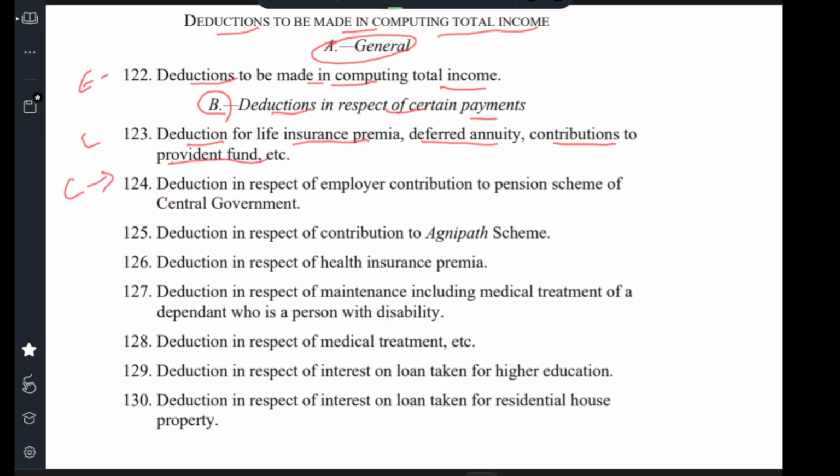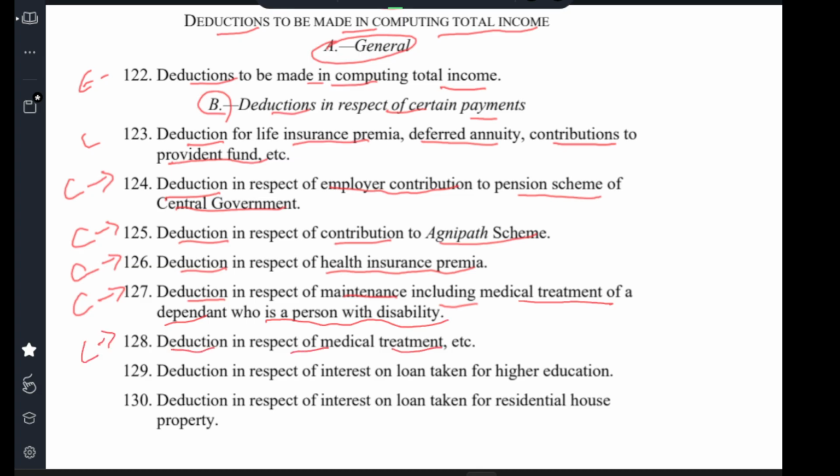Clause 124 Deduction in respect of employer contribution to pension scheme of central government. Clause 125 Deduction in respect of contribution to Agnipath scheme. Clause 126 Deduction in respect of health insurance premium. Clause 127 Deduction in respect of maintenance including medical treatment of dependent who is a person with disability. Clause 128 Deduction in respect of medical treatment.